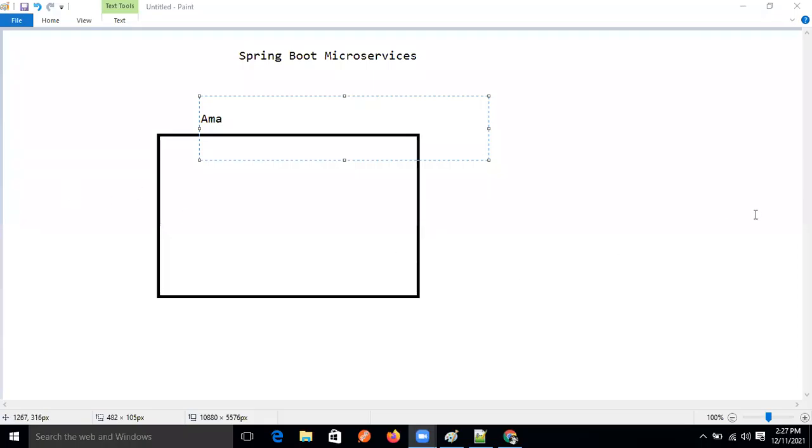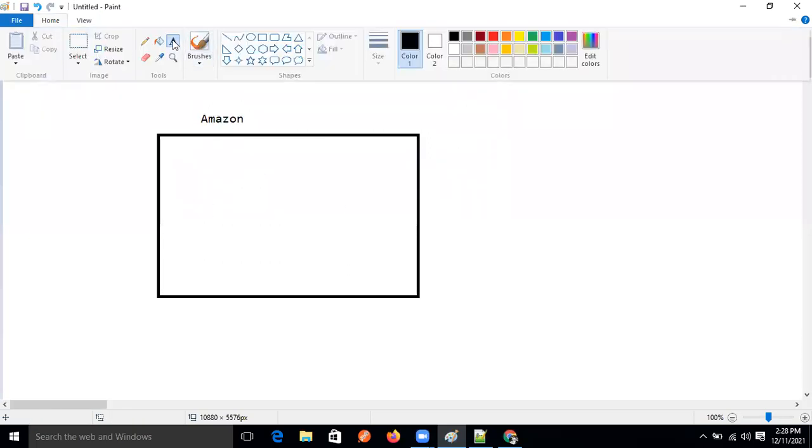Okay, so what is this? This is Amazon, the Amazon application, right? Fine. Okay, so normally what we do at the time of search, if we want to search for a product,